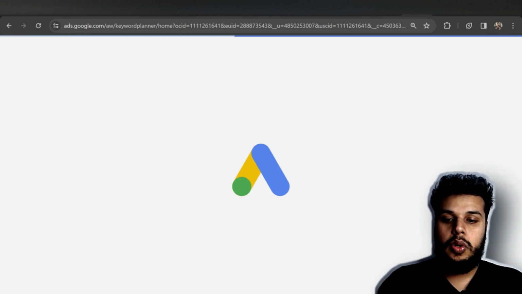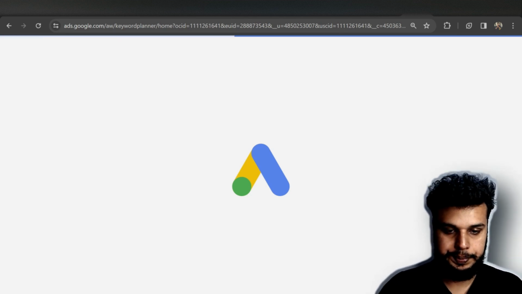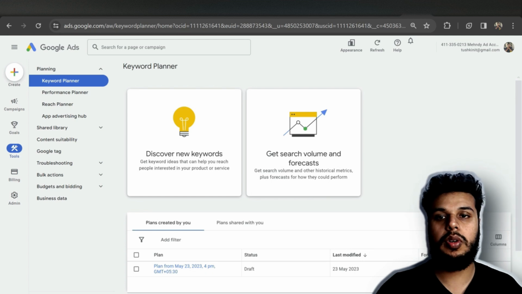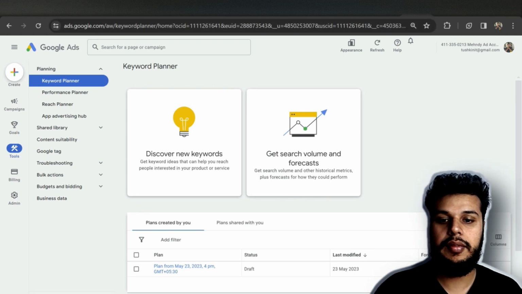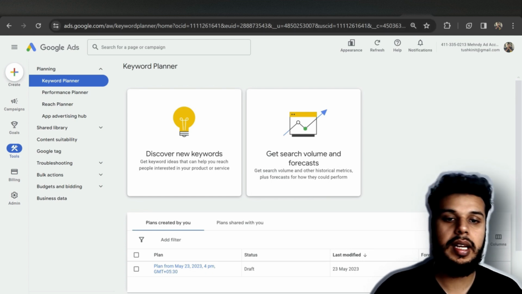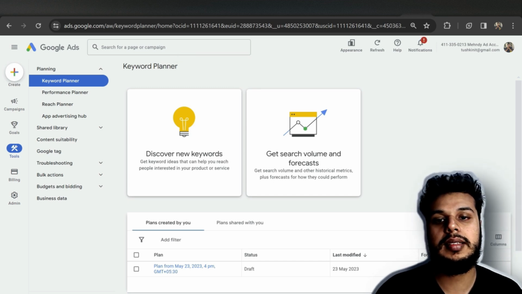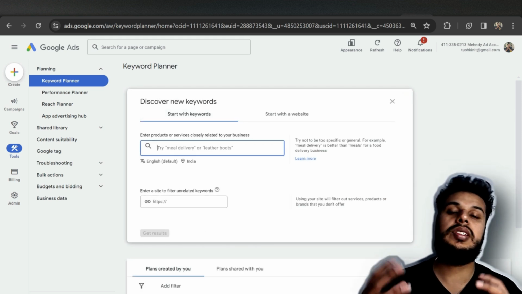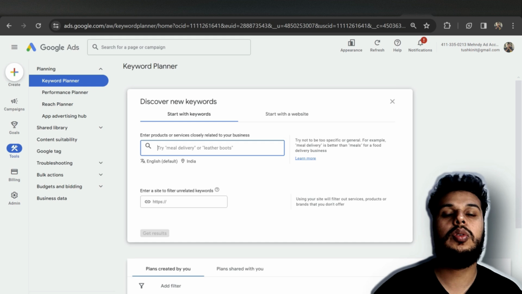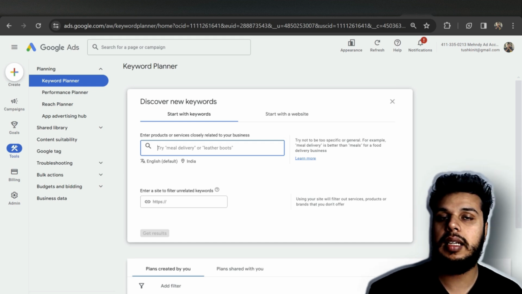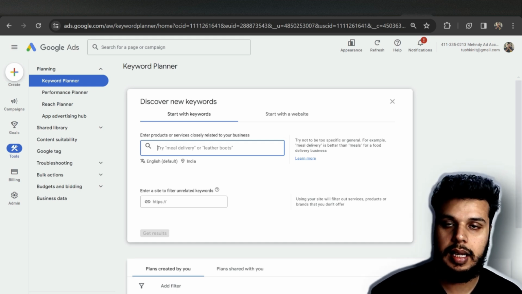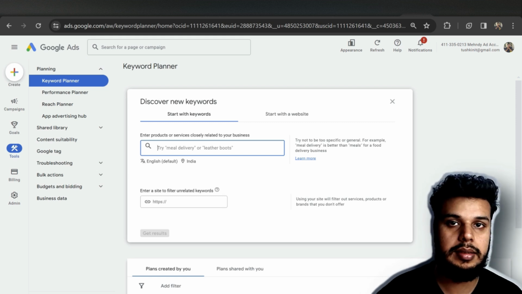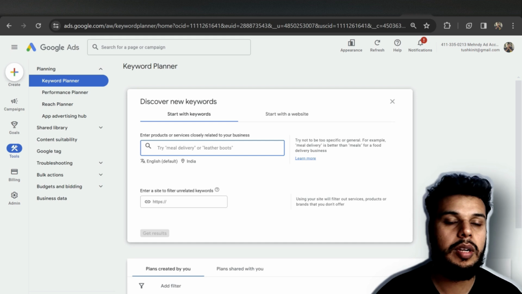Let's wait for it to load. Yep. So over here we have discover new keywords, and over here we have get search volume and forecast. So we are going to be discussing this. Discover new keywords. So whatever your business idea is, you are going to enter the keyword that matches it. For us, most of the time it is the product name itself, because people are searching for that particular product,